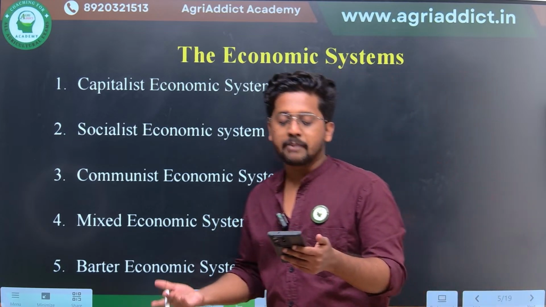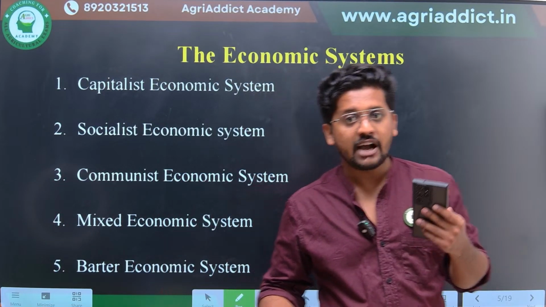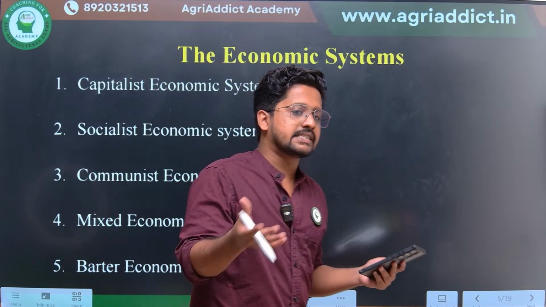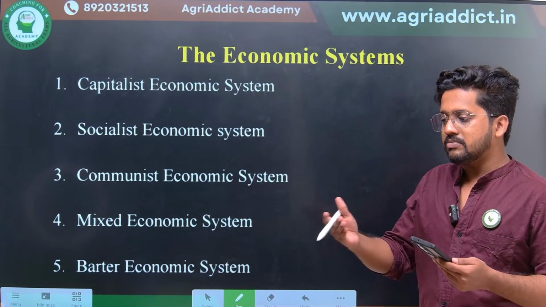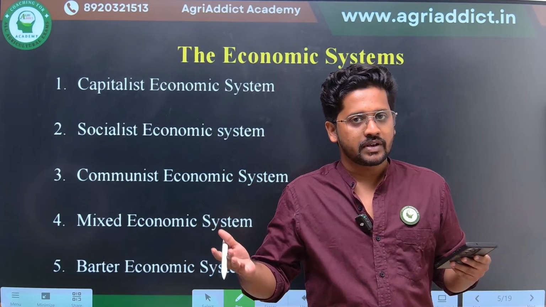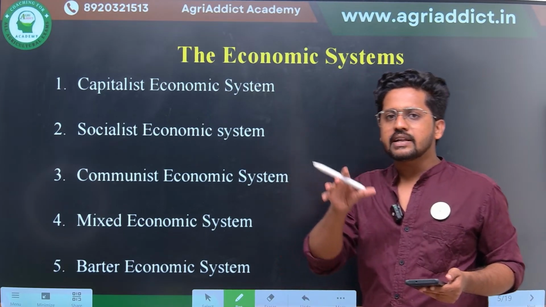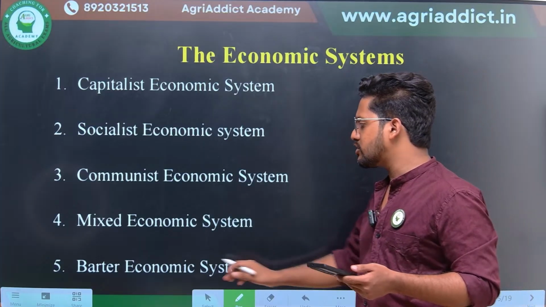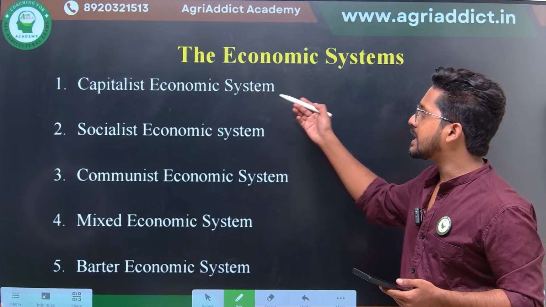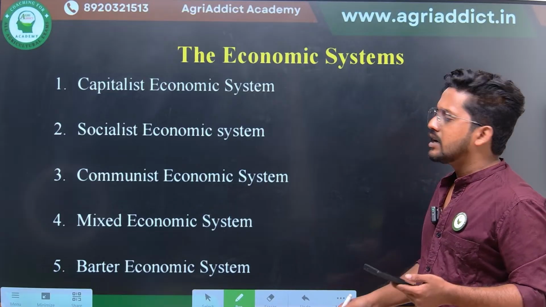Then impossibility of subdividing the goods, right? Maybe I have produced a phone, and another person is trying to purchase some paddy or something. Apart from the coincidence of the wants, I can't split the phone into two, because I have just produced one. So that is another issue. So these were the basic faults of the barter economic system. That's how it got totally abolished. Then again, there are some major economic systems that you can find even today.